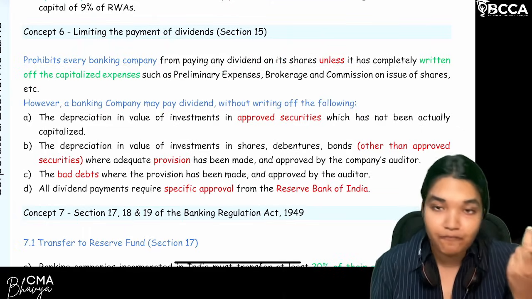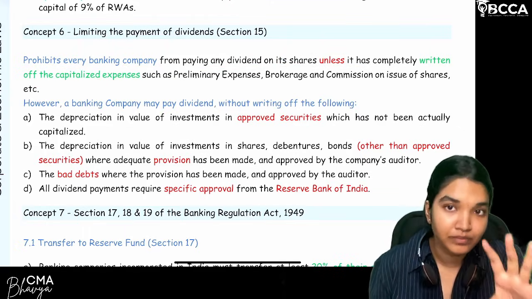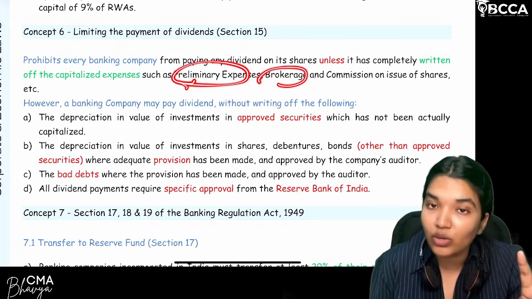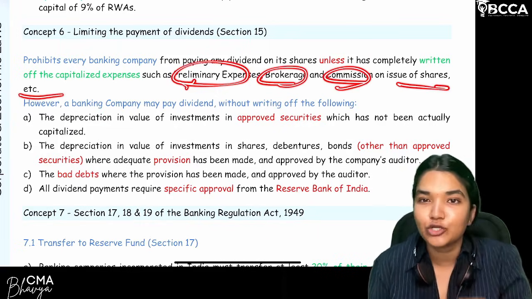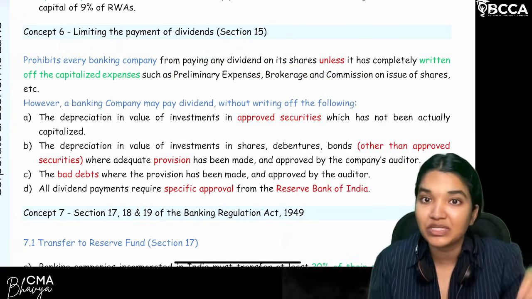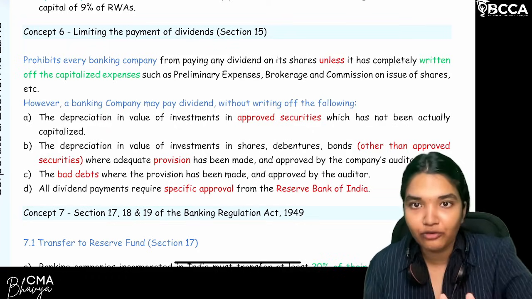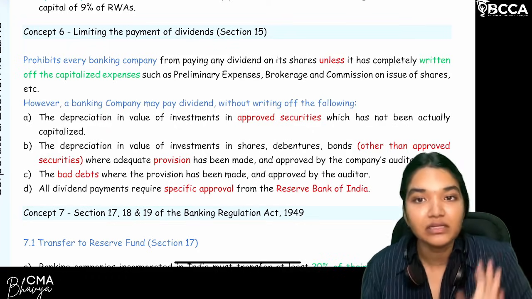Examples they might ask you from an MCQ point of view: preliminary expenses, brokerage, commission on issue of shares, etc. All these fictitious asset expenses will be there, no? So all that should be written off. Then only you can pay the dividend.